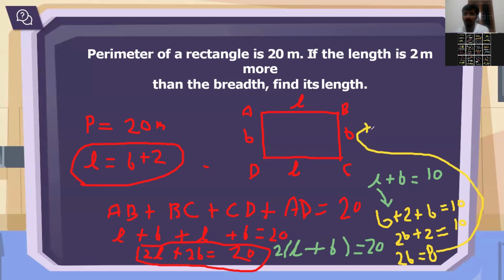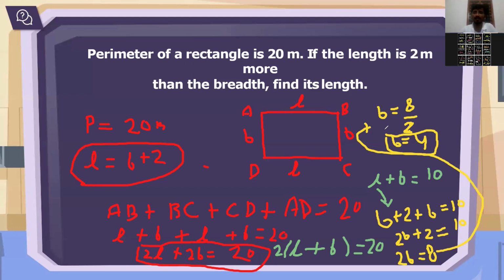Now 2 is multiplied with B, so 2 will go to the other side in division. So B equals 8 by 2. How much is 8 by 2? 8 by 2 is 4. So B value you got: B is 4.